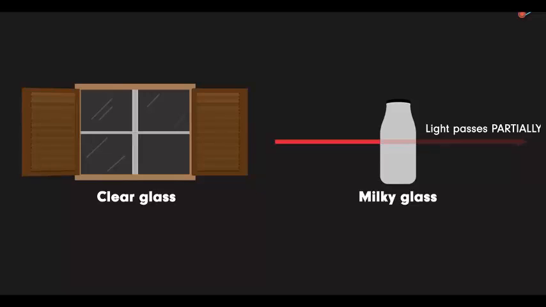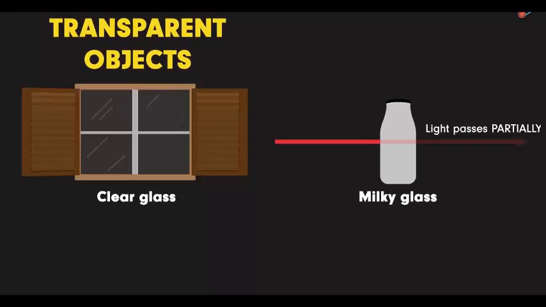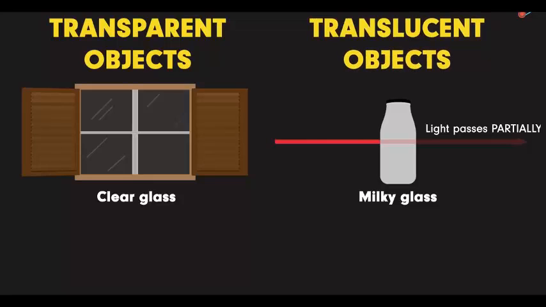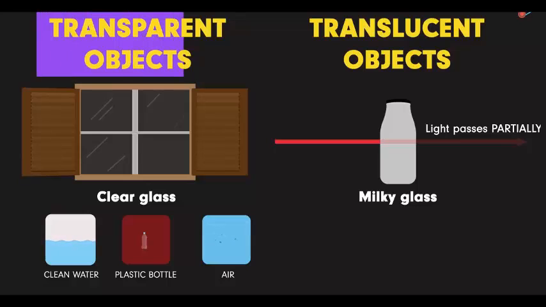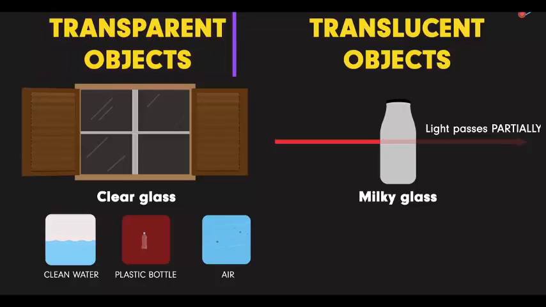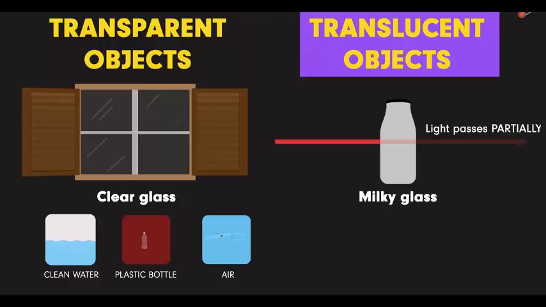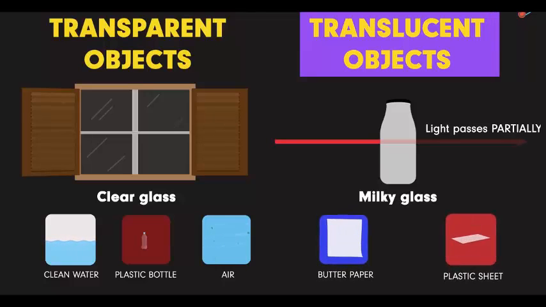While the objects like clear glass are called transparent objects, the objects which allow light to pass through it partially are called translucent. We can easily think of examples of opaque objects. But can you think of other transparent or translucent objects? Yes, clean water, glass, clear plastic bottles and air are all examples of transparent objects. Can you think of examples of translucent objects? Yes, butter, paper, thin sheet of plastic, milky glass are a few examples of translucent objects.